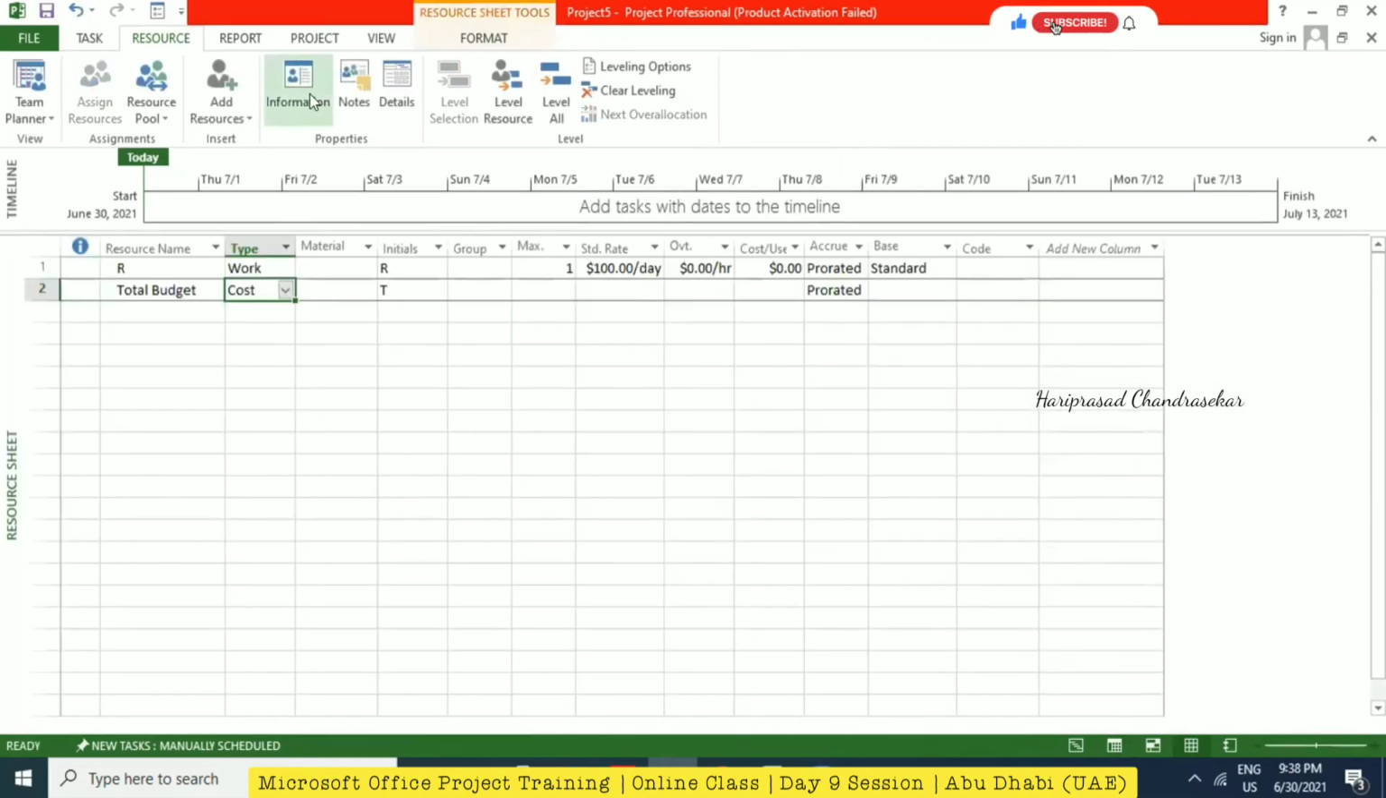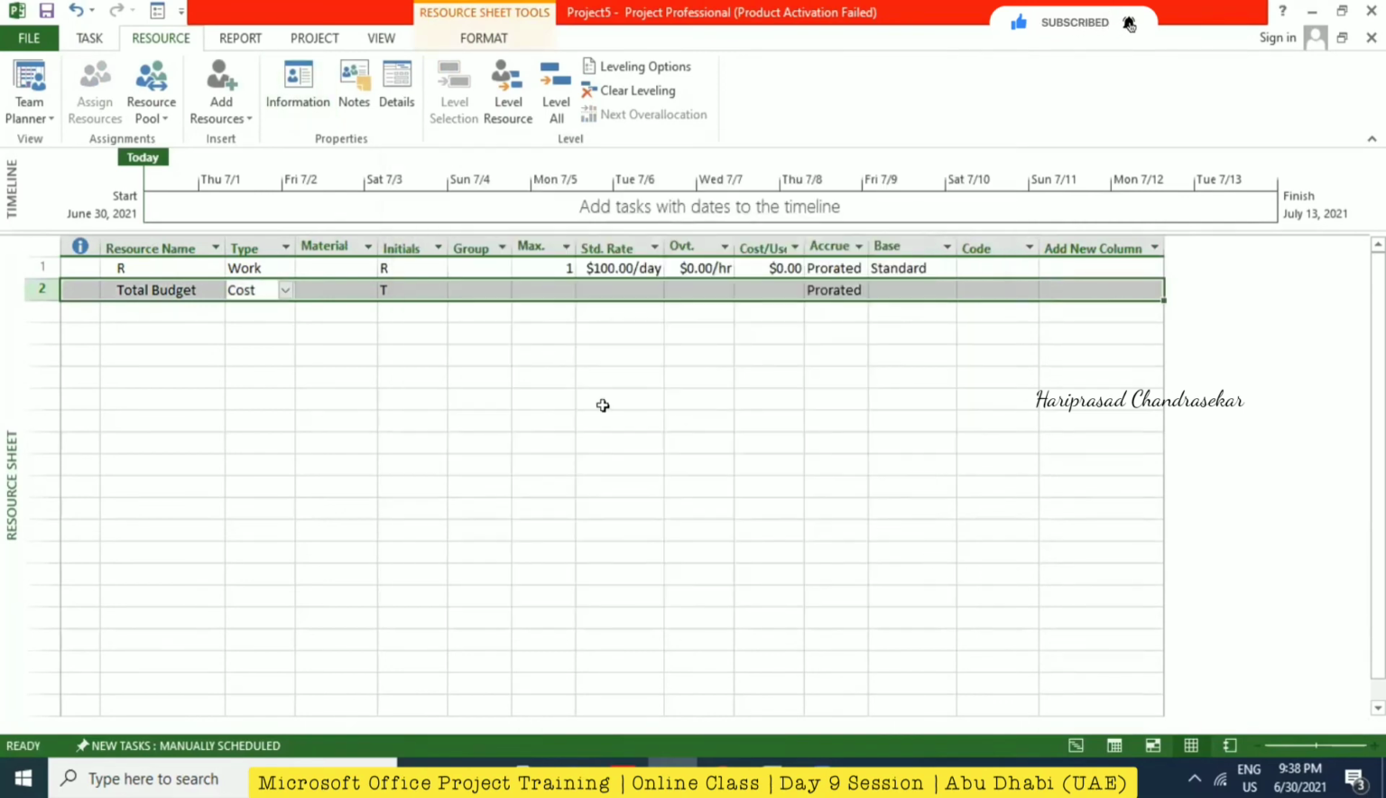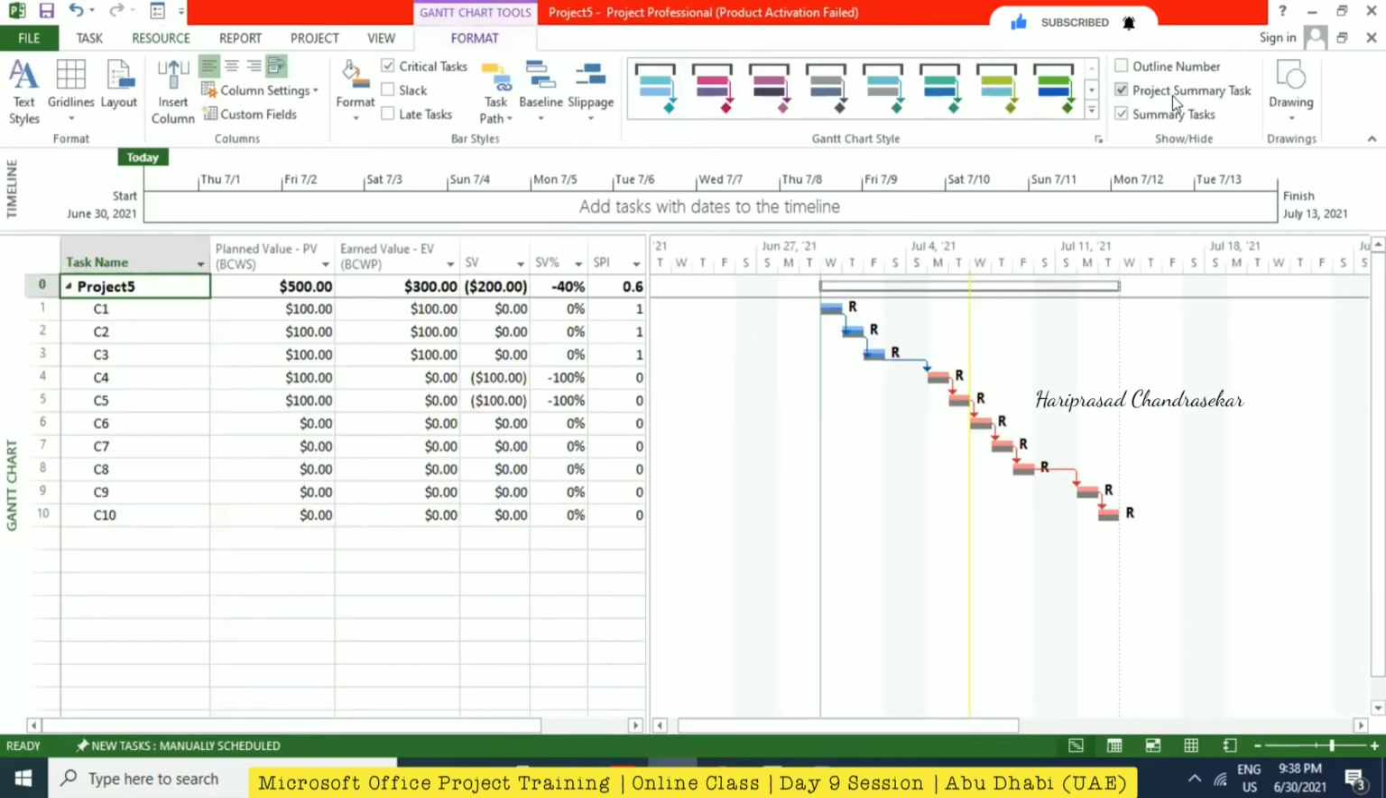Yeah, I did, but I'm not able to do it manually. No, and then you need to select budget here. I did. And then you're supposed to go to format and you need to select project summary task. Only to that we are able to put it. Yeah, so this is the thing I missed.